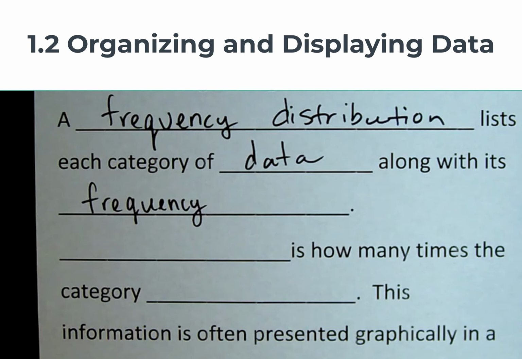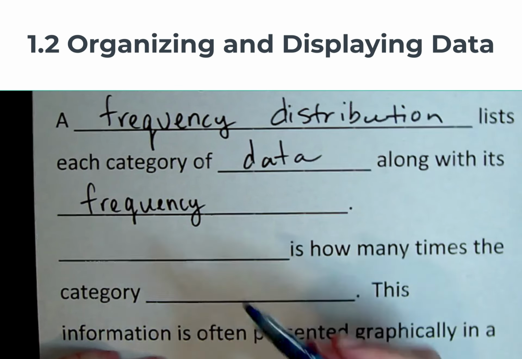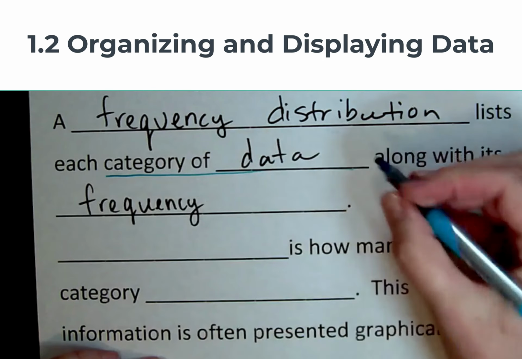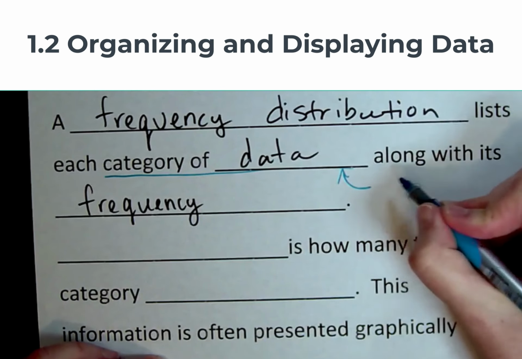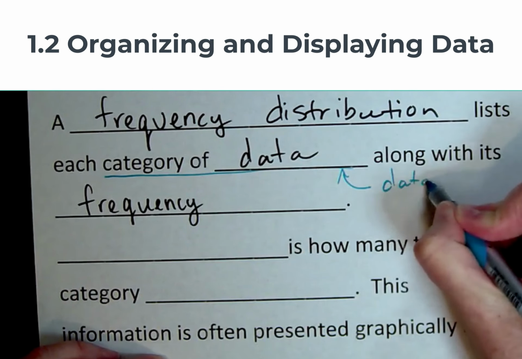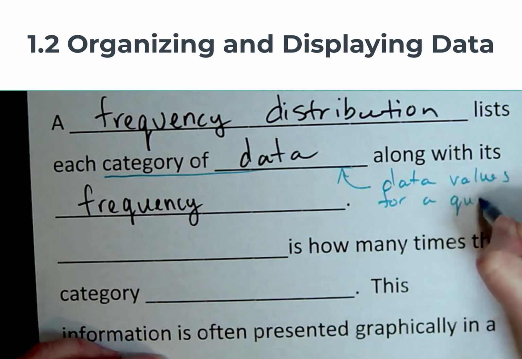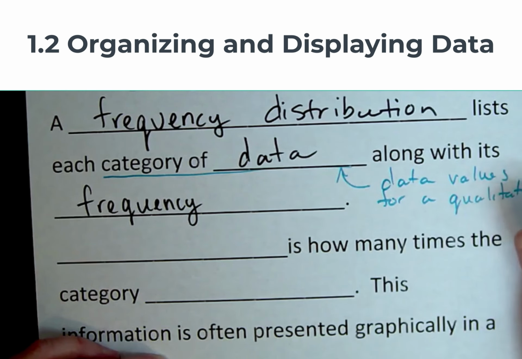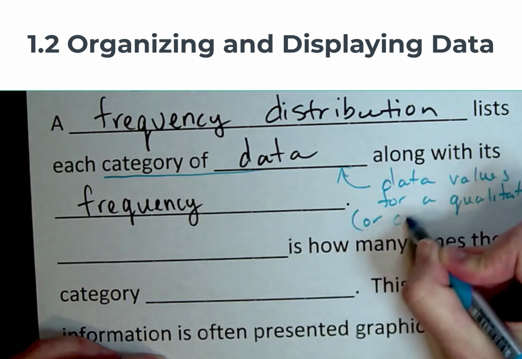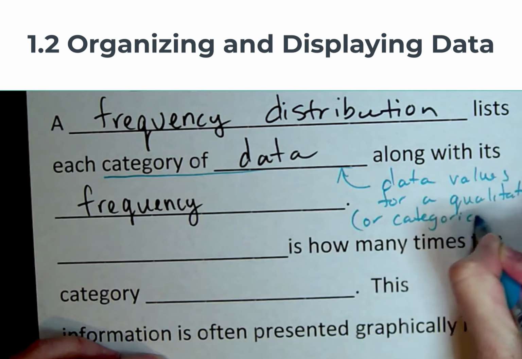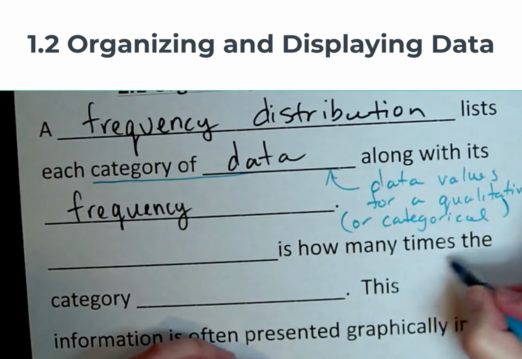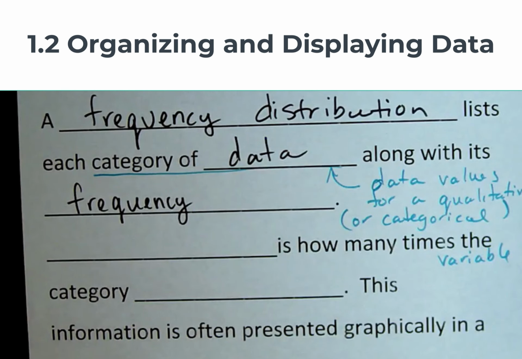And obviously I need to tell you what frequency means, but before we do that, let me just again clarify that categories of data, when we talk about that, what we're talking about are data values for a qualitative variable, which is also called a categorical variable. So the categories are basically just the values of this type of variable.